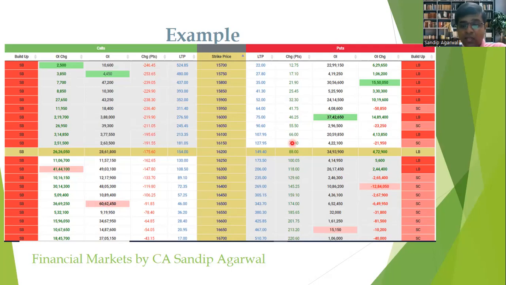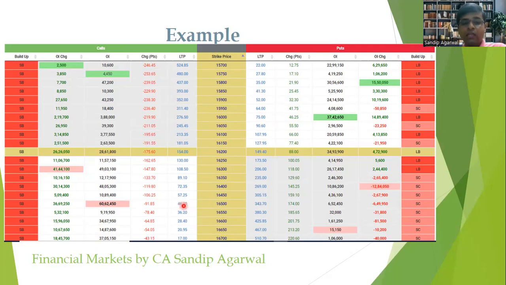Now, in case the Nifty stays in the range of 16,000 to 16,500 till this expiry, the entire amount of premium which has been received by the option seller for the 16,000 strike price of put and 16,500 strike price of call will be entirely pocketed by him. Now, on the day when I have taken this screenshot, you can see the premium of 16,000 put option strike price was 75 and the premium for 16,500 call option strike price is 46.